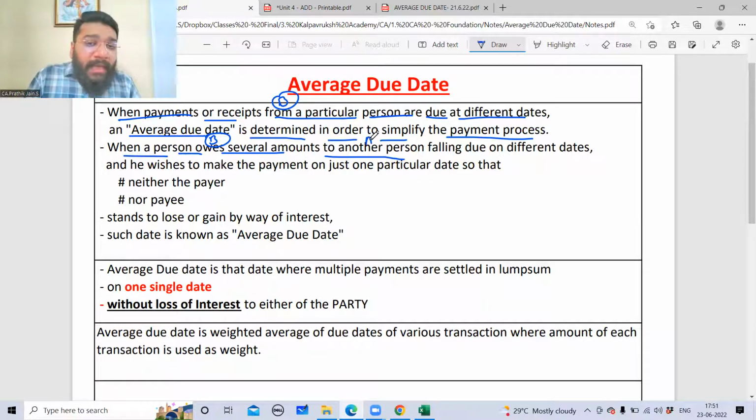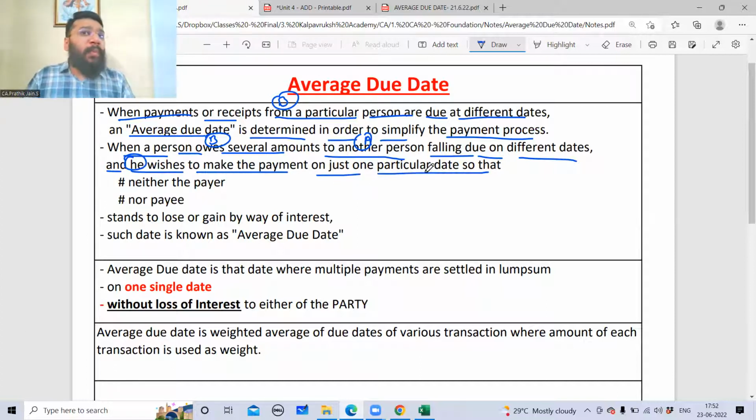To another person A, falling due on different dates, and he wishes to make the payment. He means B wishes to make the payment on just one particular date. He wants to make the entire 75,000 payment on one particular date because he wants to be free from the hassle. Hassle of what? Hassle of remembering that on so and so date I have to pay. Hassle of going and making the payment. Traveling time, everything is going to waste. So he wants to protect everything. He wants to save all that. So for that, he wants to agree on a date where he is willing to make the full payment in one shot.